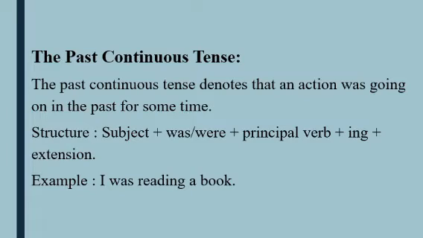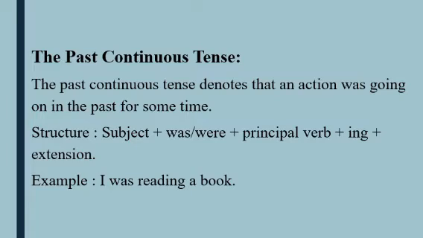Example: I was reading a book. It is very easier to you, I think, because we have already done the present continuous tense, and only you have to change auxiliary verb in a past form, nothing else.